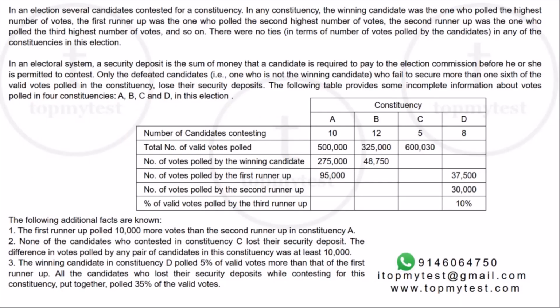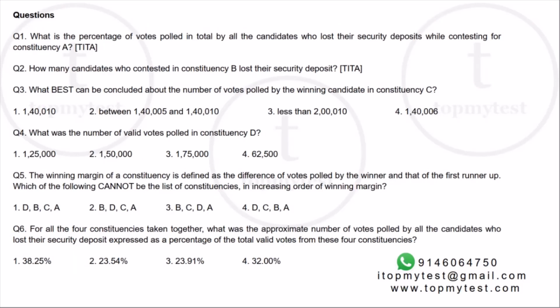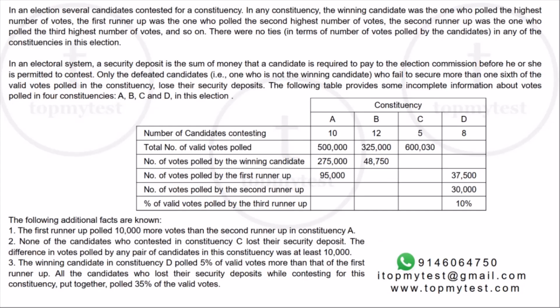This is a set which is from CAT 2020 slot 2. This is a 6 question set. So if you invest some time in it, this is a set where you can score 6 questions in a reasonable amount of time. It's not a difficult set, but it requires a little bit of patience. This question involves percentages, calculating ratios, some amount of equations also.